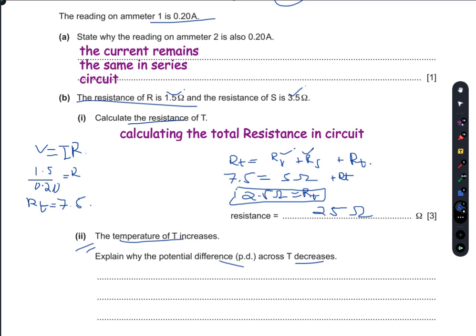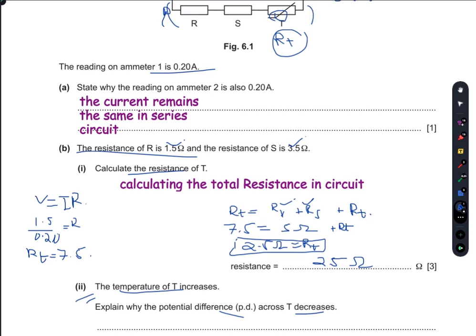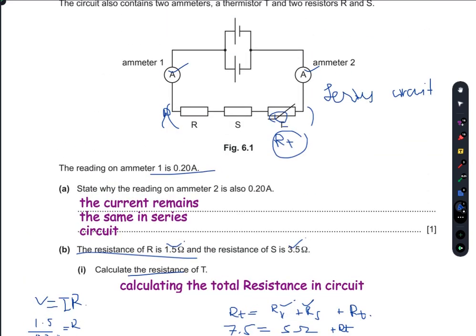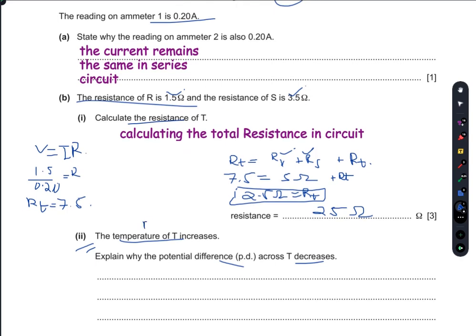Now the temperature of T increases. T is a temperature dependent resistor which obeys this relation: if you increase the temperature then resistance will decrease.